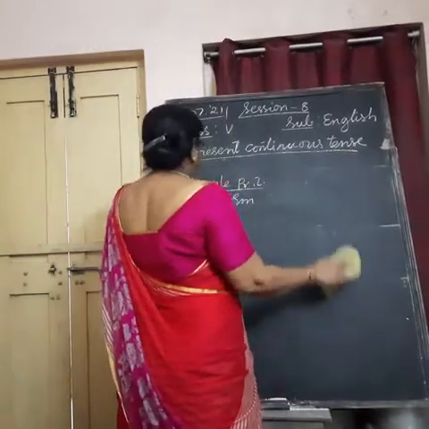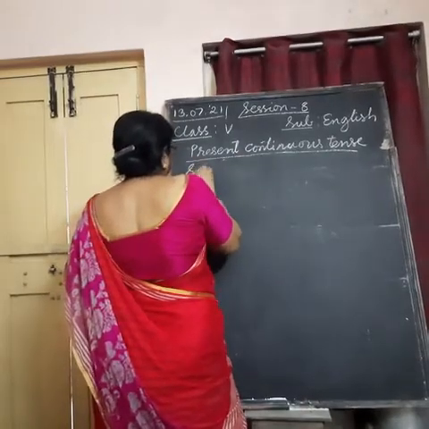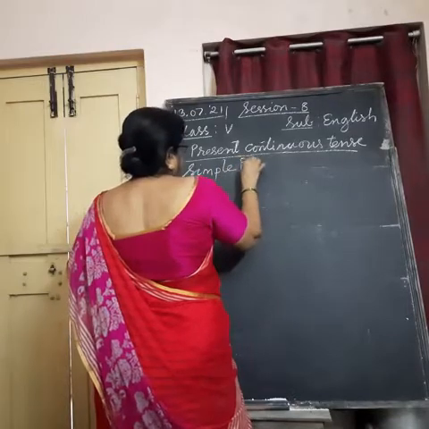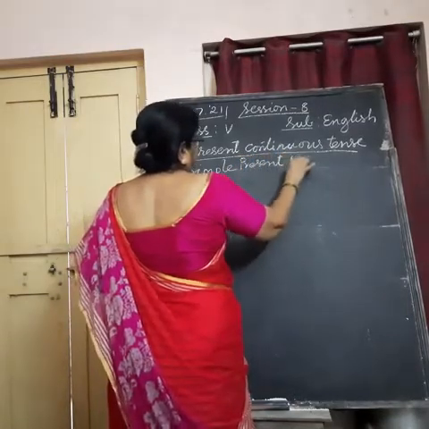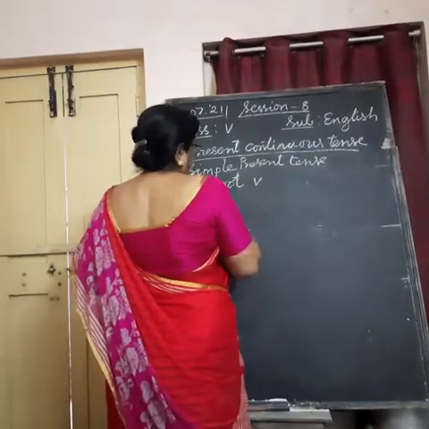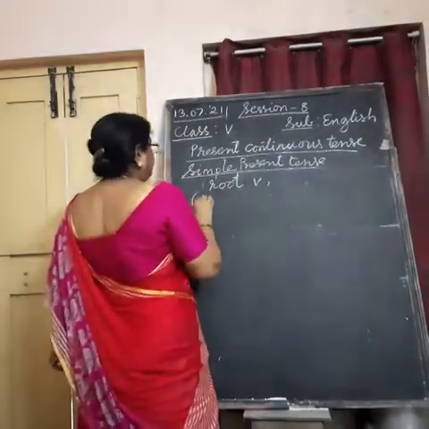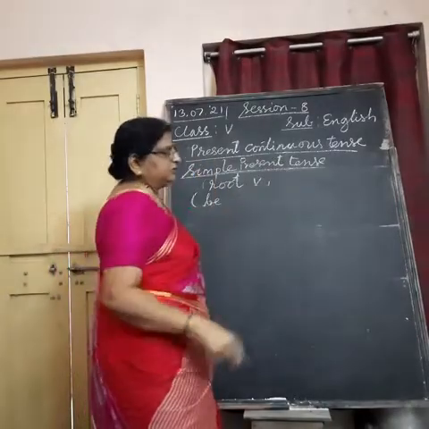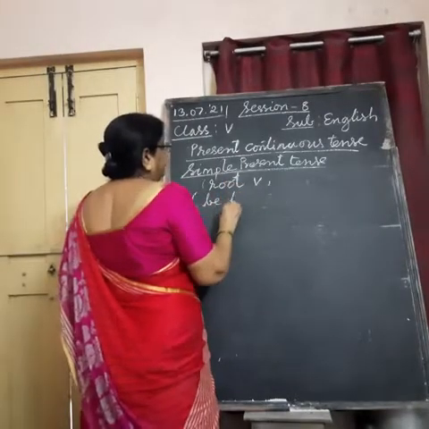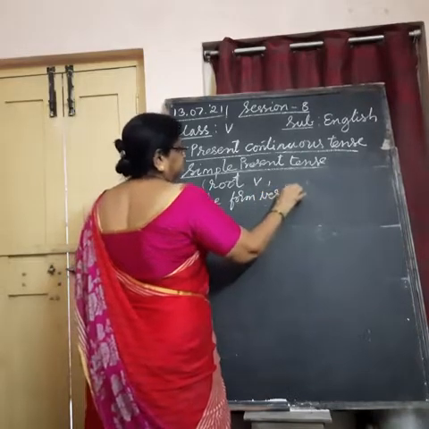In present continuous tense, what did I say? We are using the simple present tense or the root form of the verb to form the tense. Here, what is important for making the present continuous tense or past continuous tense or future continuous tense? B form verbs. B form verbs, or helping verbs.